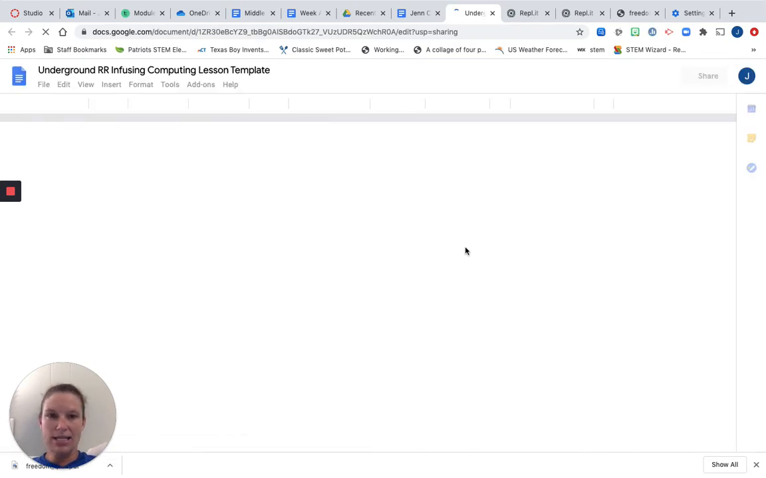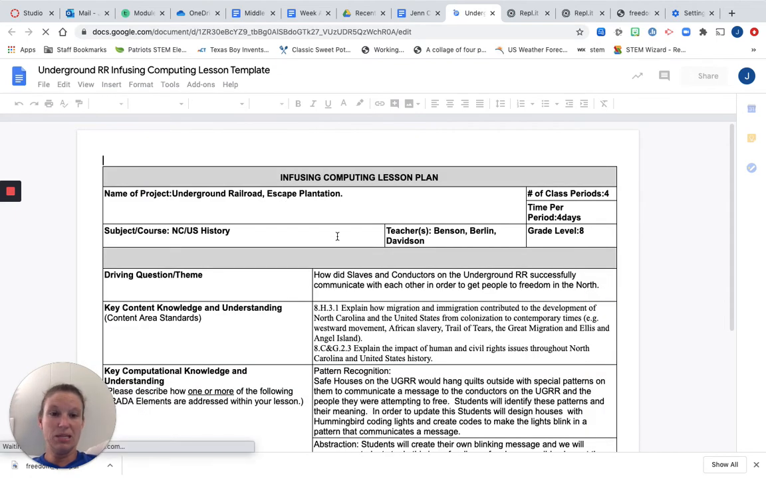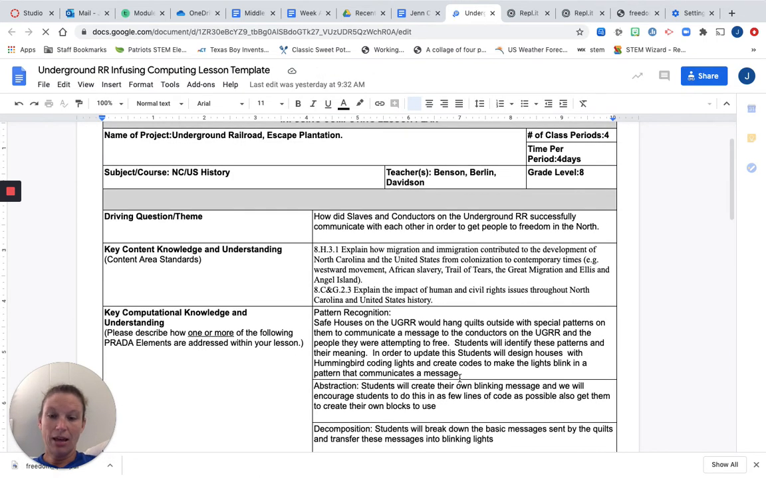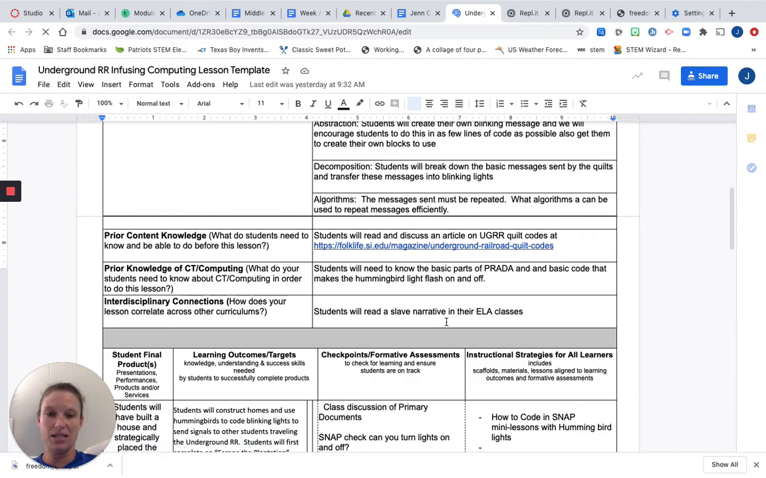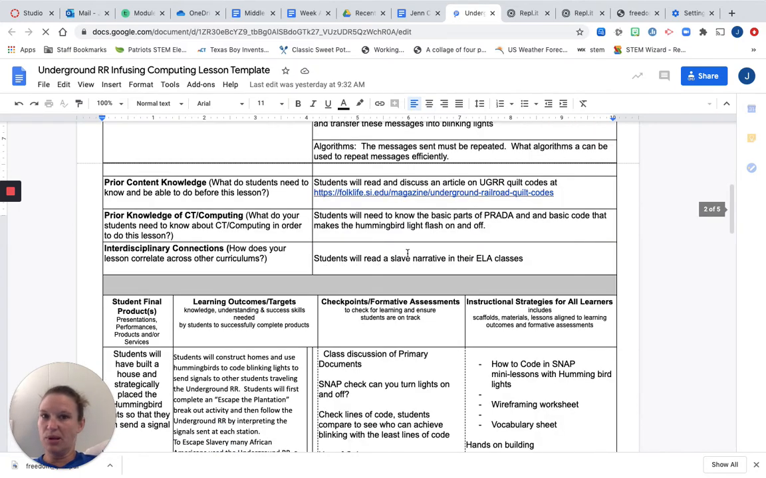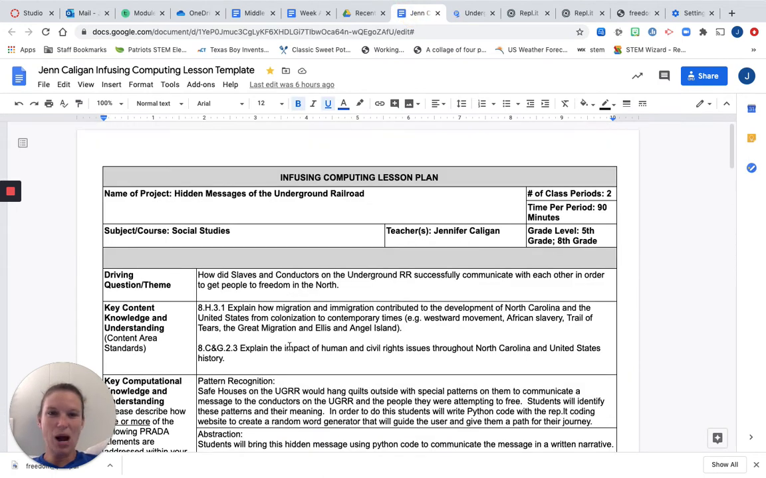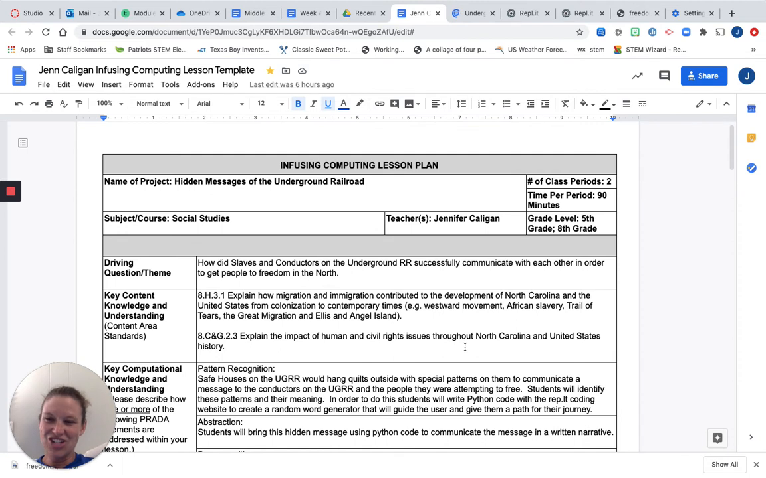And then likewise, I put my link to the Python in their notes as well. Mr. Berlin, Mr. Davidson, and Mr. Benson did this. So we're excited about working together to differentiate the plan to meet kids where they are. So the SNAP lesson plan is also available on there as well. And I've got the links in there, and that's kind of the gist of our lesson plan.